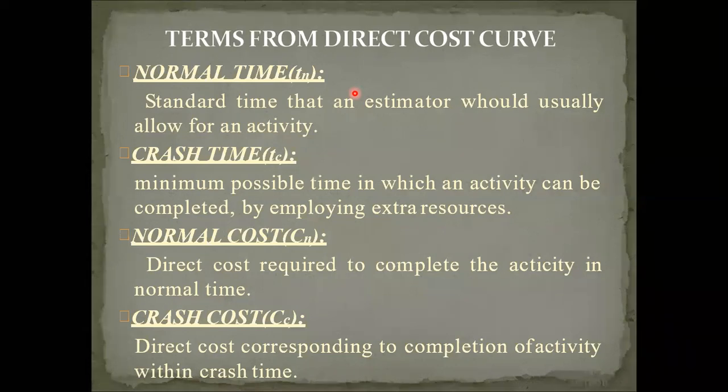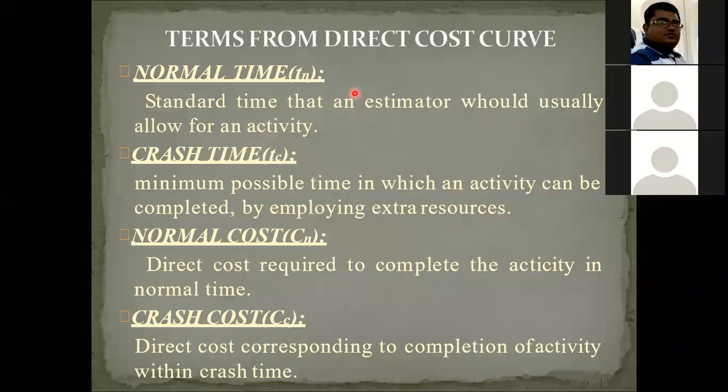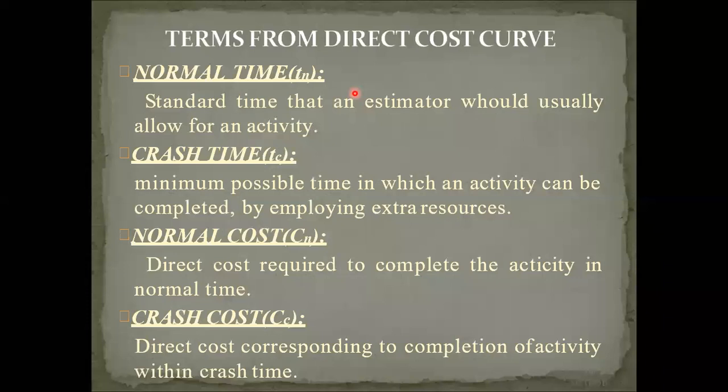Somebody cannot say that instead of 25 lakh, I will give you 50 lakh, but within 6 months you give me the completed house. That is not possible. Suppose minimum time is 10 months, so 10 months is required for that particular project, definitely. So that is called the crash time, minimum possible time.